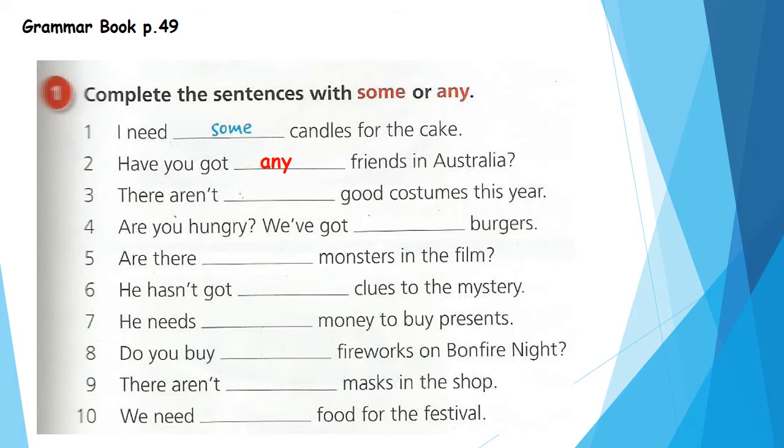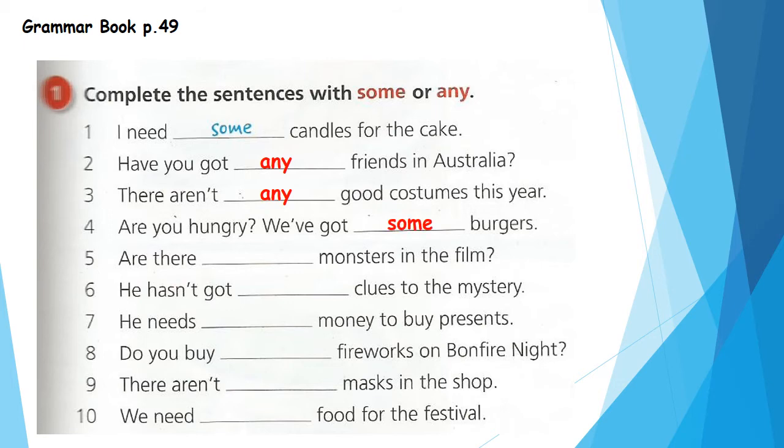Number 3. There aren't any good customs this year. Yes. Look here, aren't. This is a negative sentence. Super. So we'll use what with negative and question? Yes, we use any. There aren't any good customs this year. Number 4. Are you hungry? We've got some burgers. Yes, this is a positive sentence. So we'll use what? Super, some.